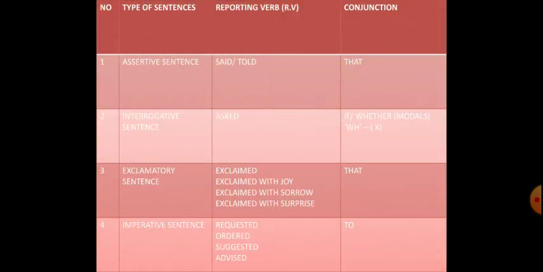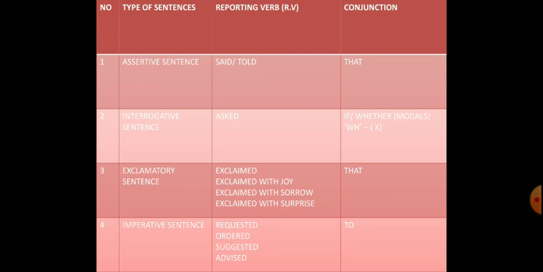So now let us have a look at, according to the type of sentences, which reporting verb you will be writing down, and along with the reporting verb, which conjunction you are supposed to place. The first one is for assertive sentence.